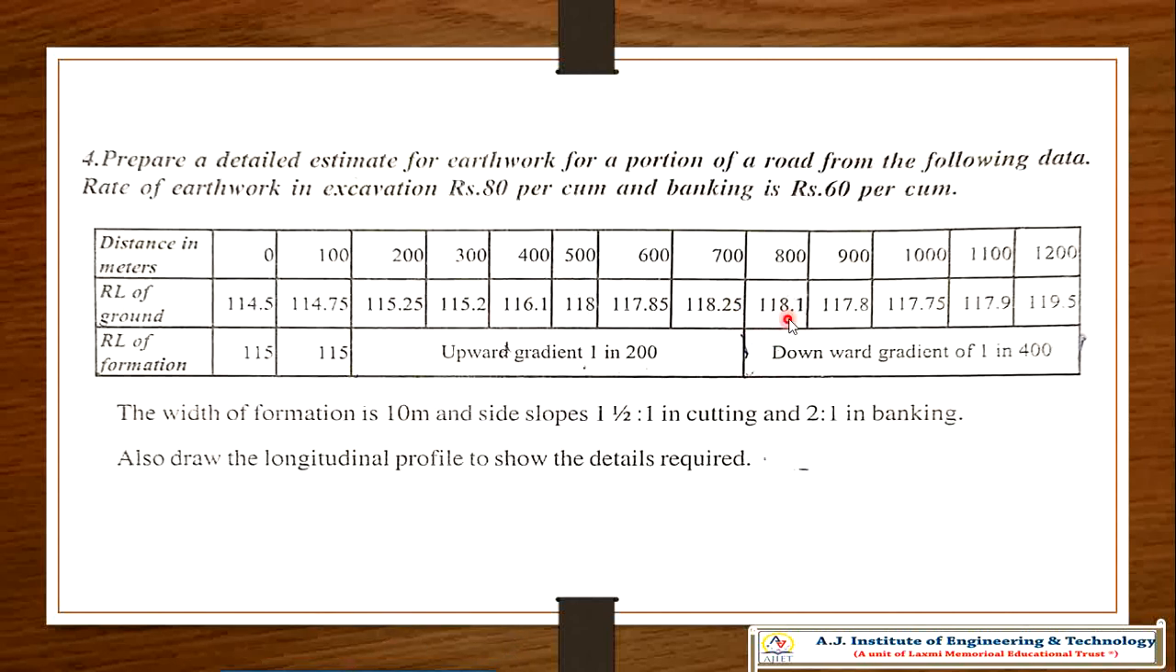This is again the same: 800 to 900, 100, 200, 400, 500 meter, 1 in 400 gradient. So these are the two gradients. There are two different gradients for the total distance. Now the width of formation is 10 meter and the side slope is 1.5:1 and 2:1 for the banking as usual. Draw a longitudinal profile and show the details required.